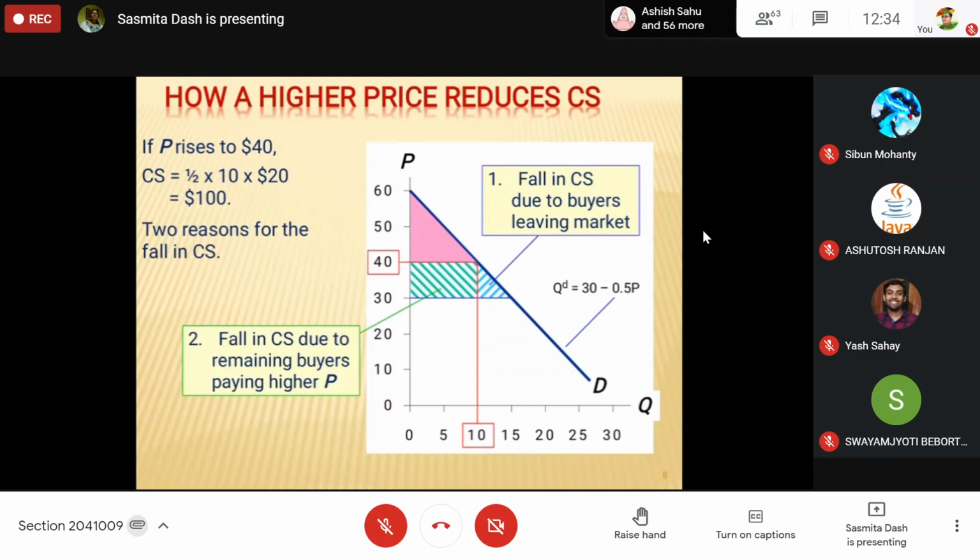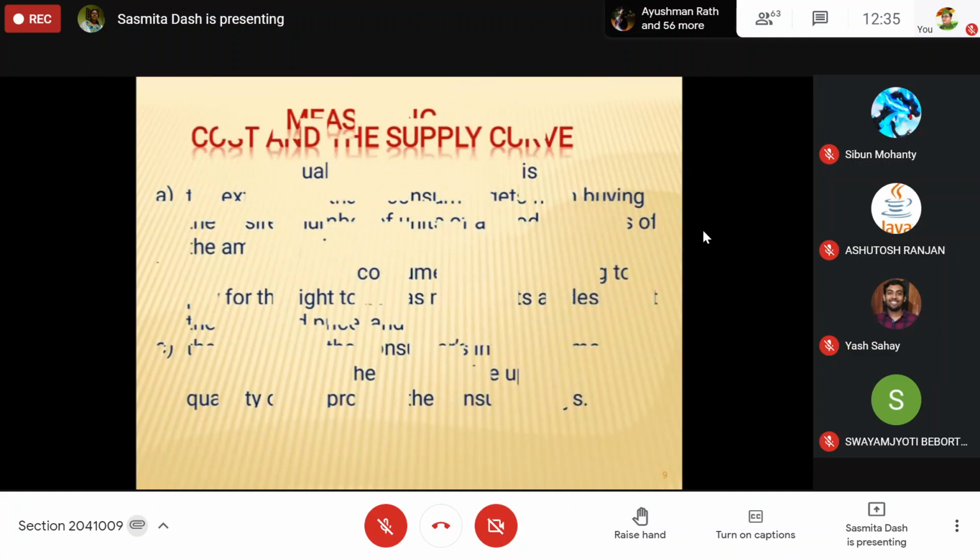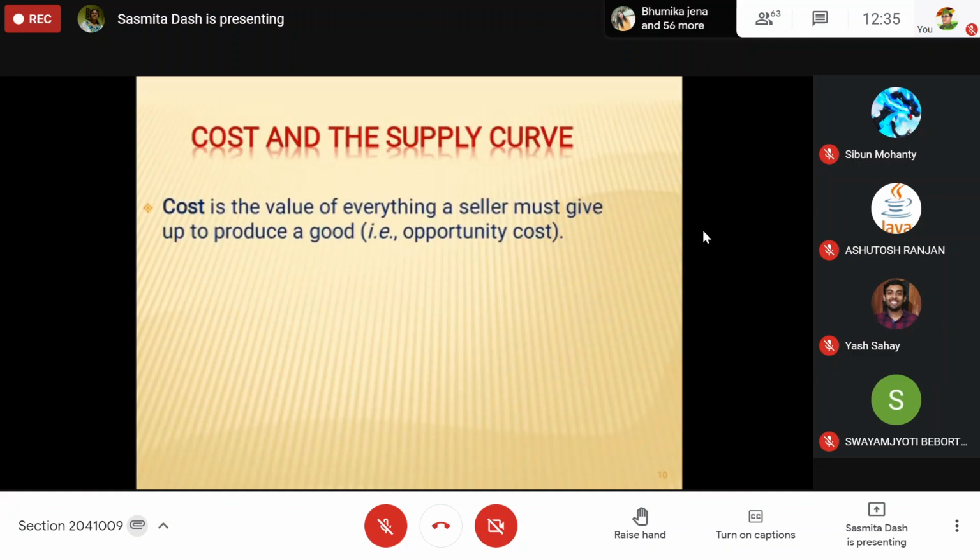So there are two types of fall in consumer surplus when price increases. That is what we understand. Now tell me, if the market price is 20 rupees, what will happen? Yes, tell me when the market price is 20 rupees.